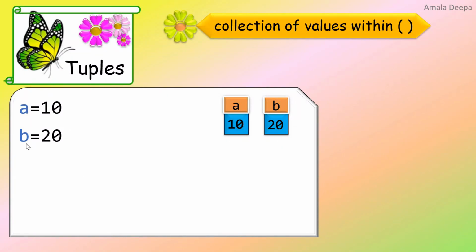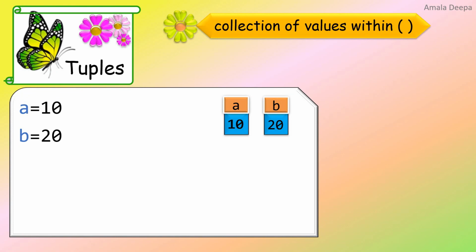Here I have two variables A and B with values 10 and 20. Suppose I want to swap the values in these two variables. Swapping means interchanging the values. That is, I want the value of A to be in the variable B and the value of B to be stored in A. To do this, I have to write 3 steps.